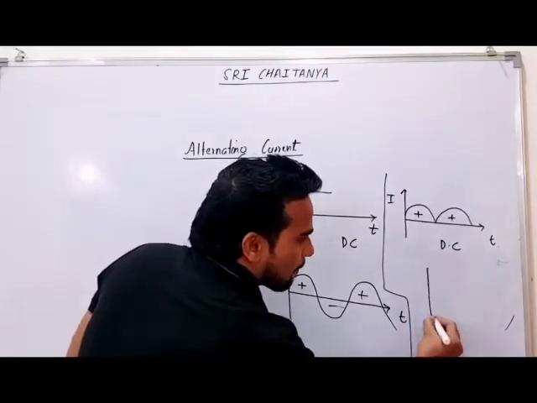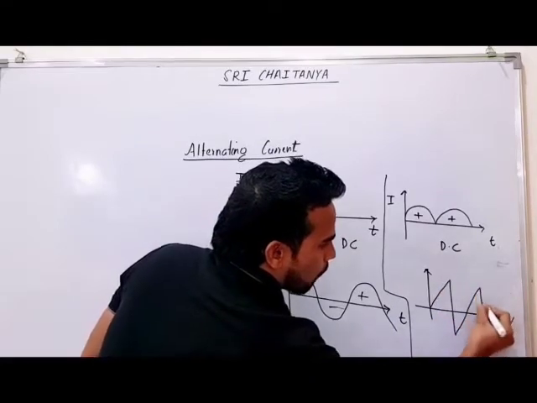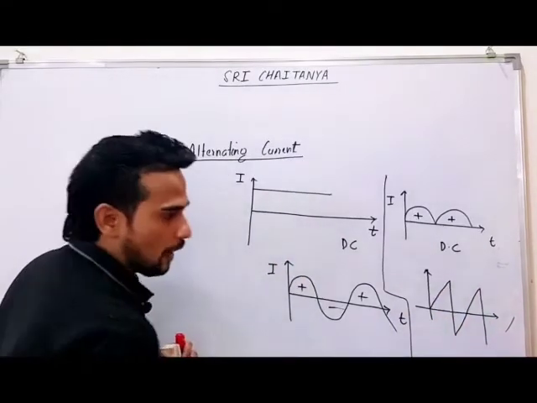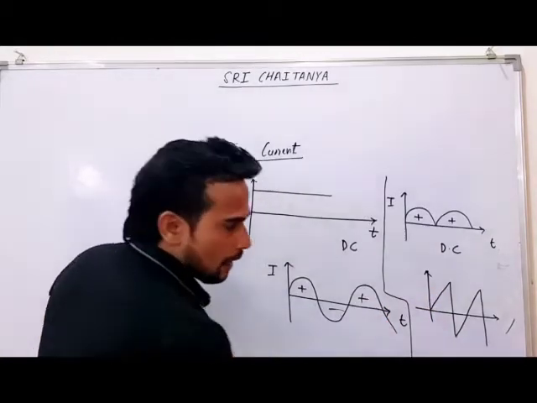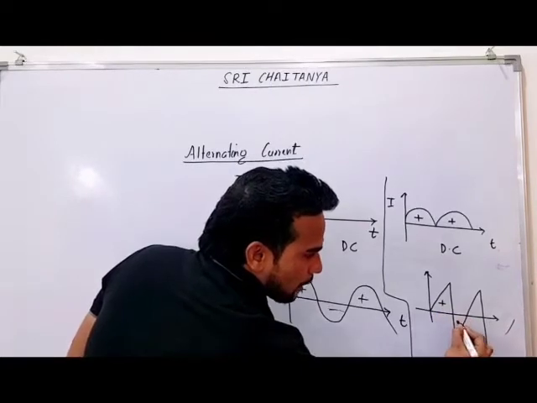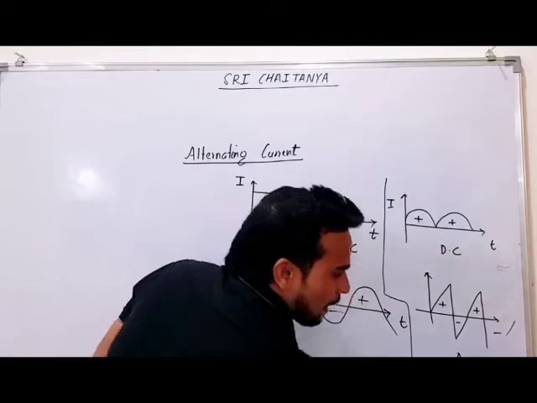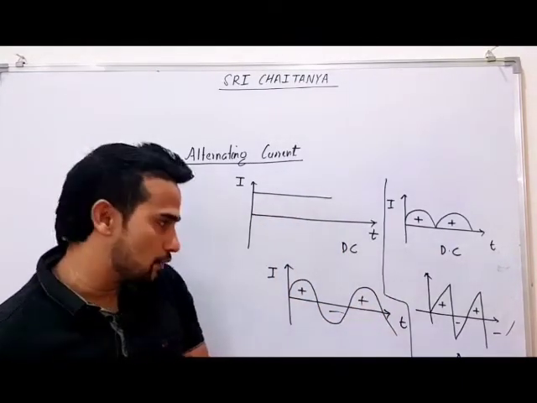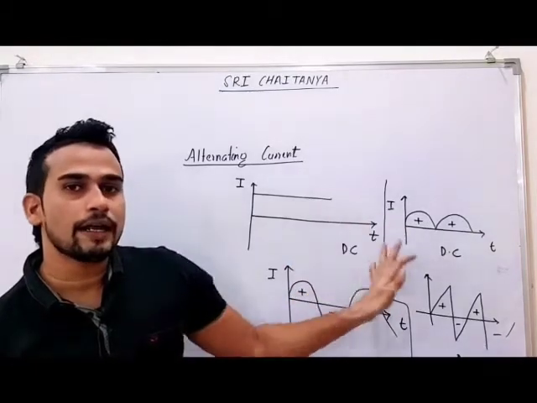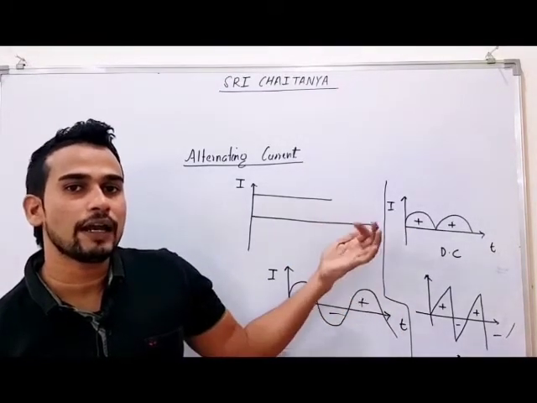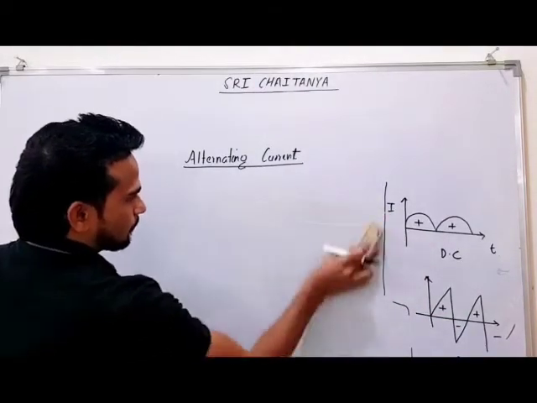You tell me one more example. Which type of current is this? Again, don't think that, sir, this is a straight line. No. Again, you have to think in the same manner. Here if you see, the direction of current is again changing, plus minus plus minus. So again this is AC, alternating current. With the help of these examples, I am telling you how to identify whether a given current is AC or DC. For example, you tell me one more situation.